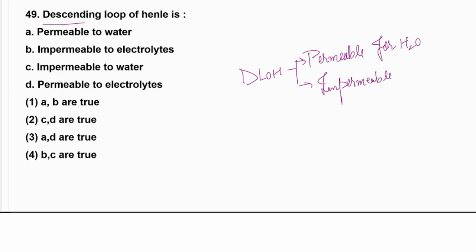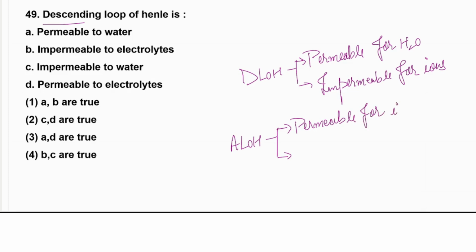If we talk about the ascending loop of Henle, it would be just vice versa of the descending, that is having permeability for ions and impermeable for water.